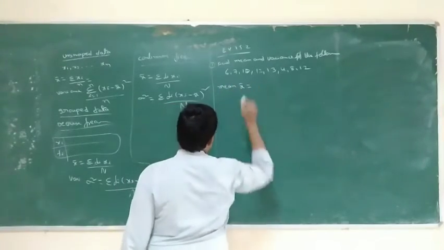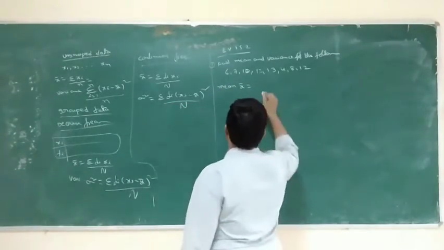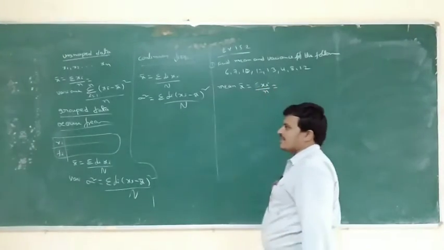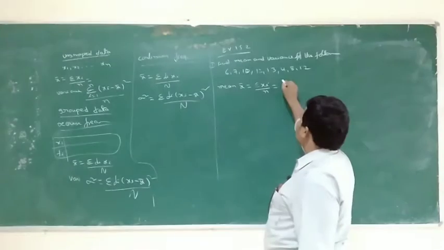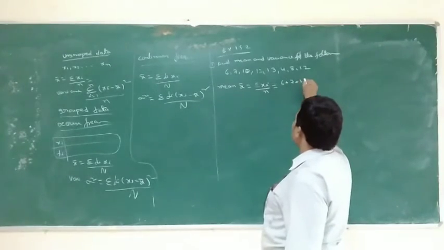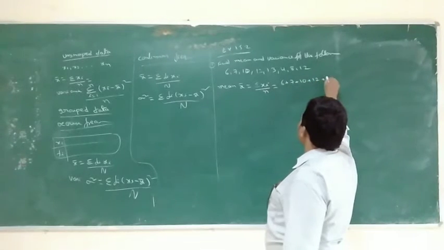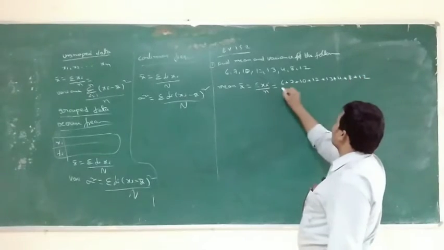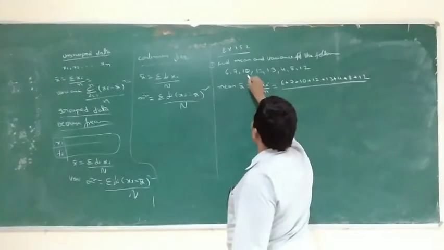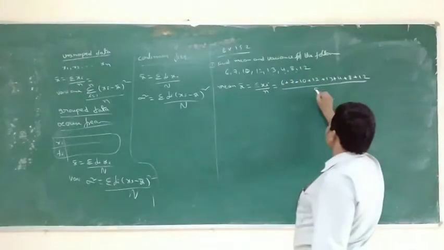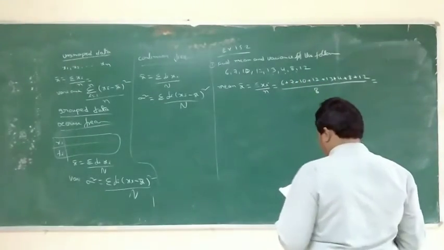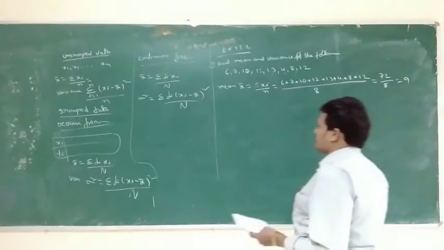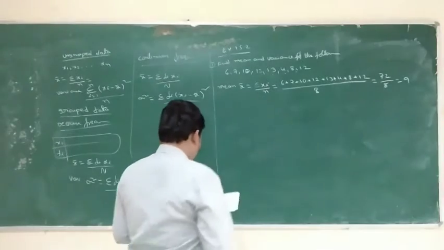Mean is x bar, equal to sigma xi by n. So 6 plus 7 plus 10 plus 12 plus 13 plus 4 plus 8 plus 12, by n. Counting 1, 2, 3, 4, 5, 6, 7, 8, n is 8. The total is 72. 72 by 8 is equal to 9. X bar is 9.